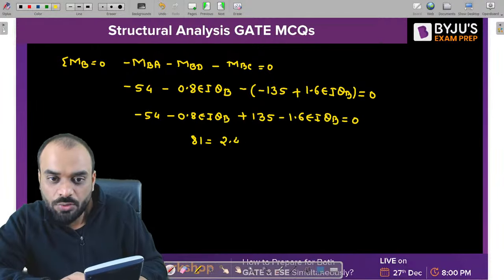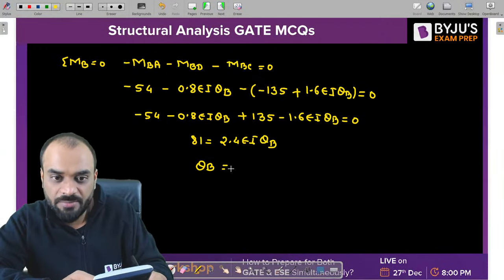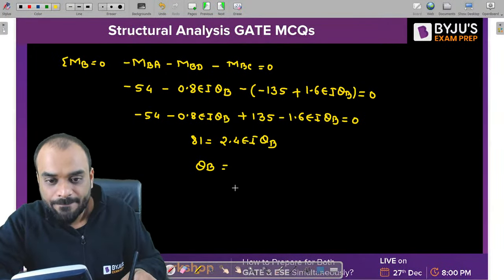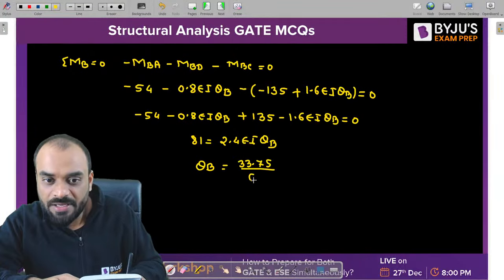You can make it 2.4 EI into theta B. So theta B will be equal to 81 divided by 2.4, which is 33.75 divided by EI.